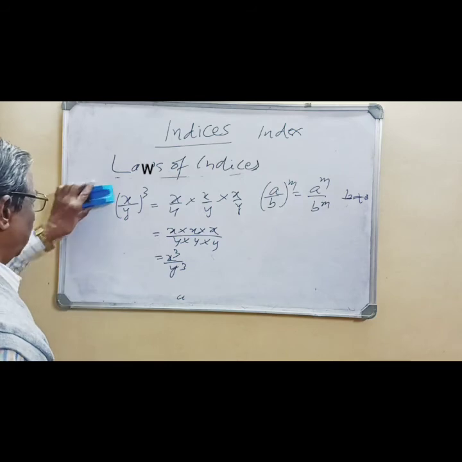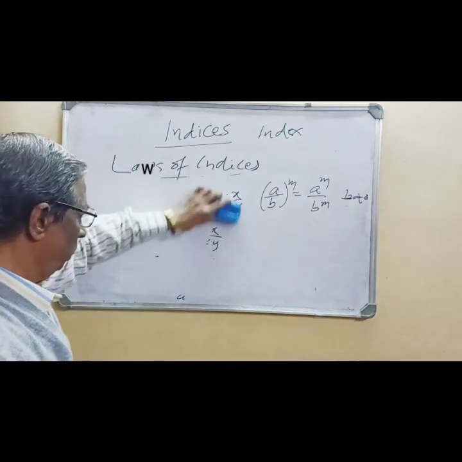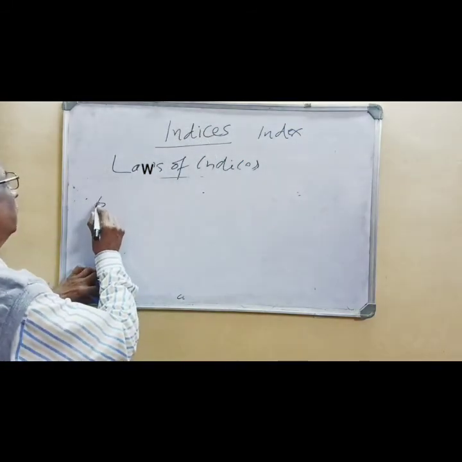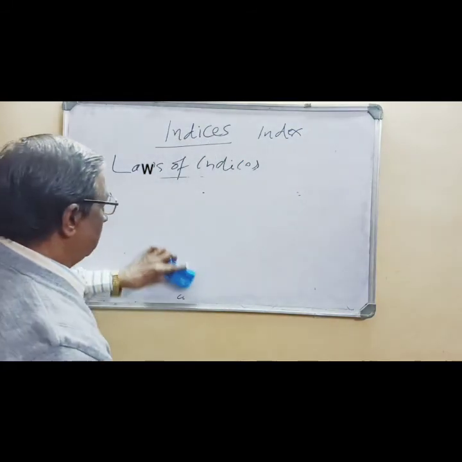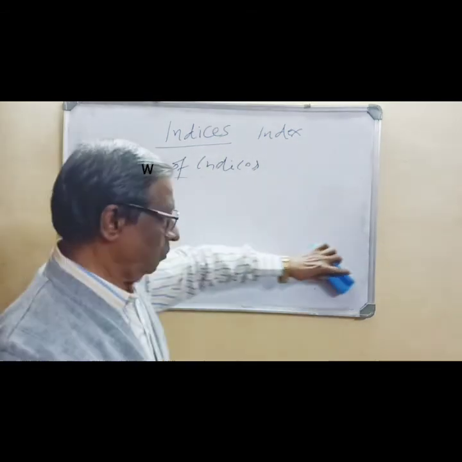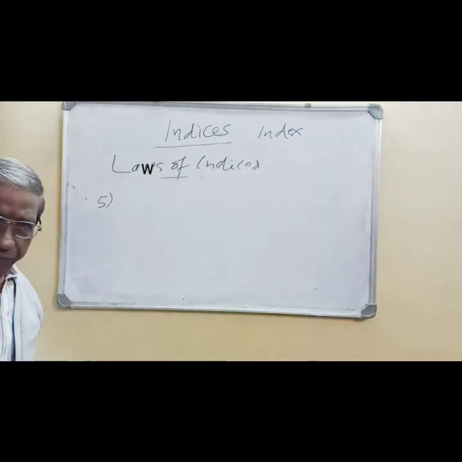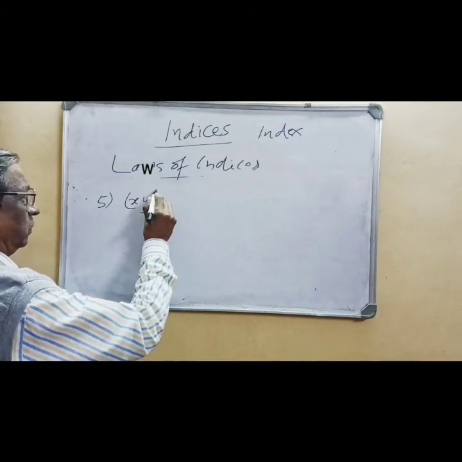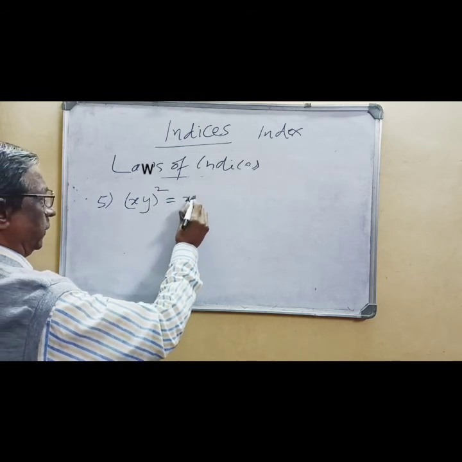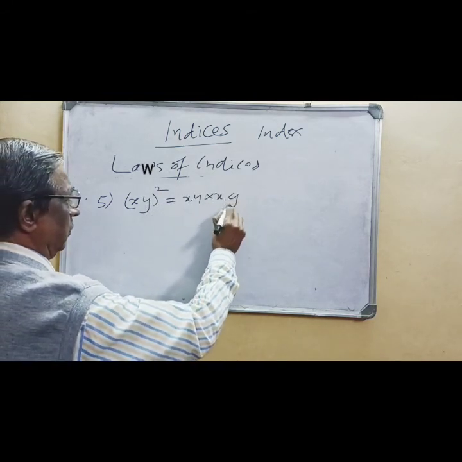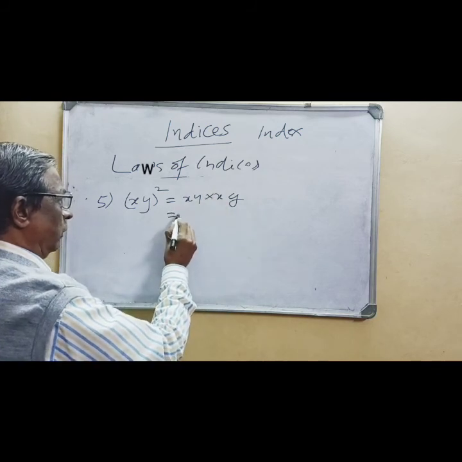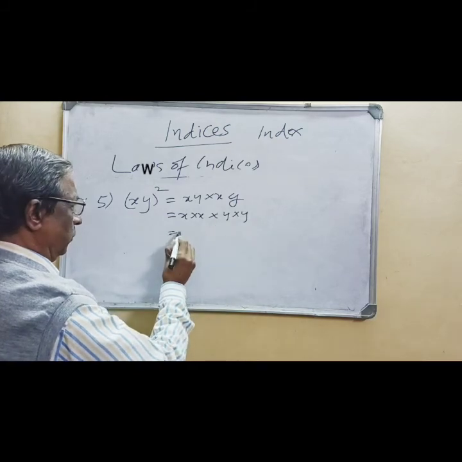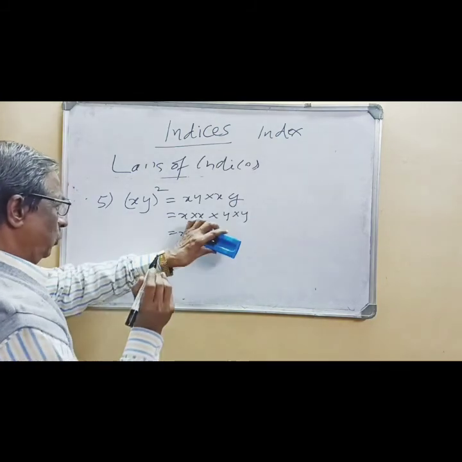So the fifth law. Suppose I write xy bracket square, that is xy into xy. Now you can write it as x into x into y into y. So this becomes x square into y square.